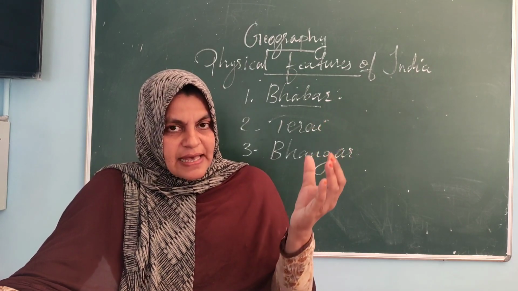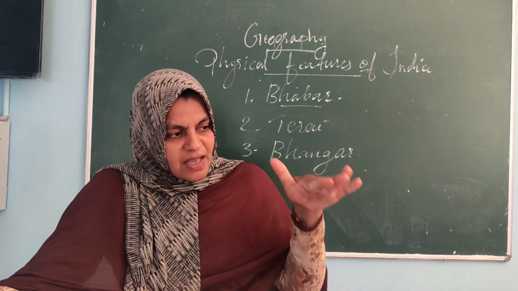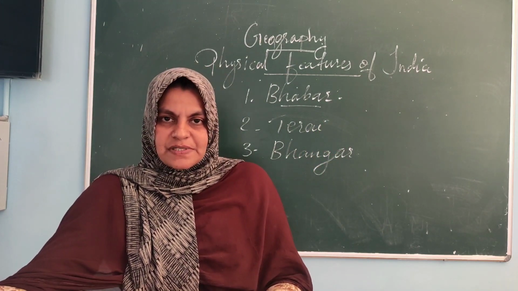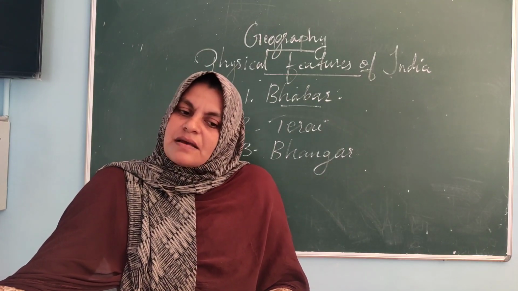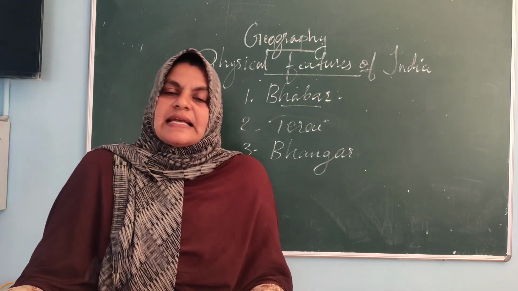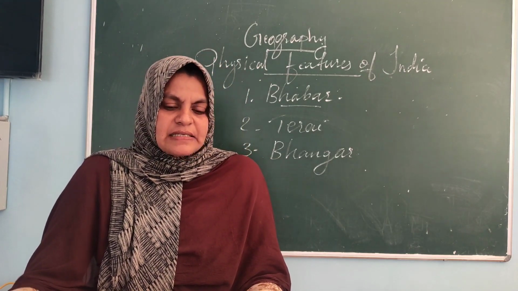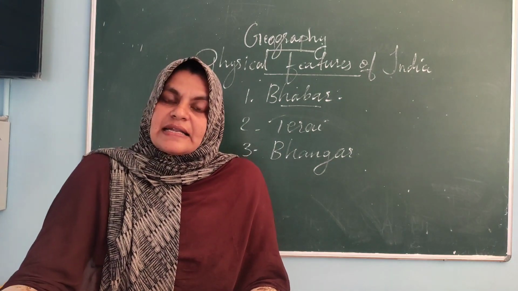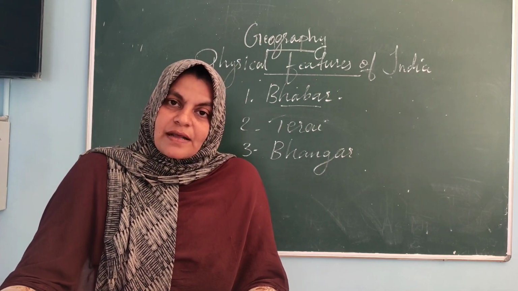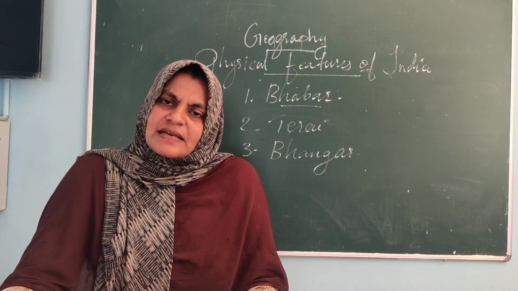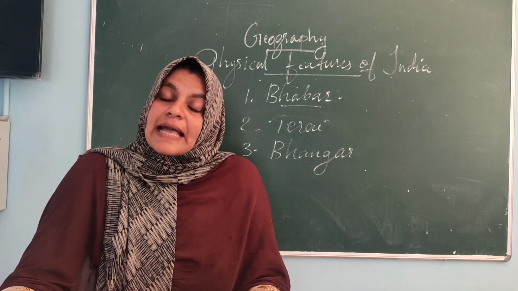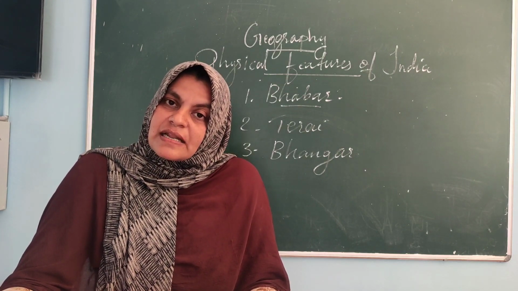So rivers are carrying and forming a flood plain, and so it is creating a terrace-like structure of landforms. This area is known as Bhangar. Now you got it? Yes. And the speciality of this area is that the soil in this region contains calcareous deposit. While you are reading your textbook, you can see the word calcareous. You know what is calcareous? It means in this area the soil is full of calcium carbonate content.